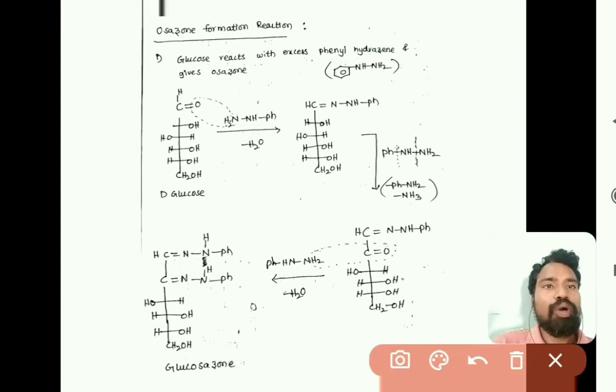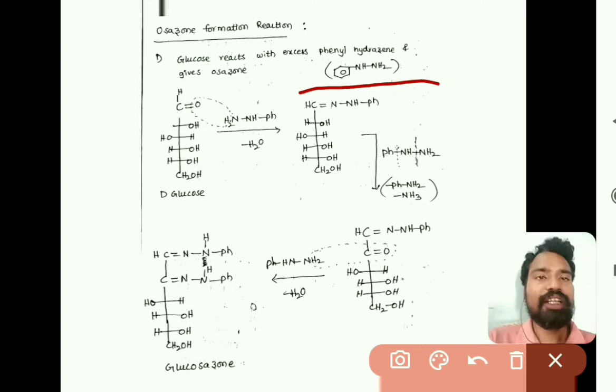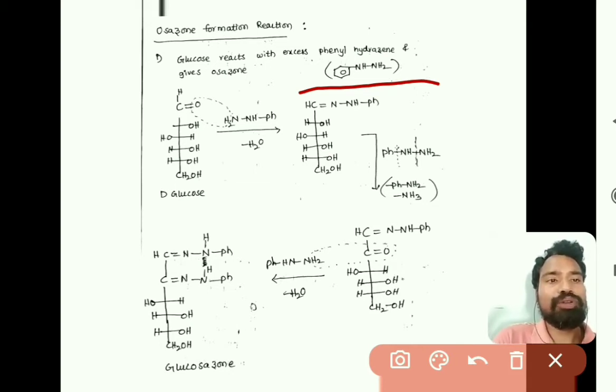The next one is osazone formation reaction. Whether it is glucose or fructose or mannose, whatever it may be, when a monosaccharide is treated with phenylhydrazine, that is PhNHNH2, in excess, then it forms an osazone.